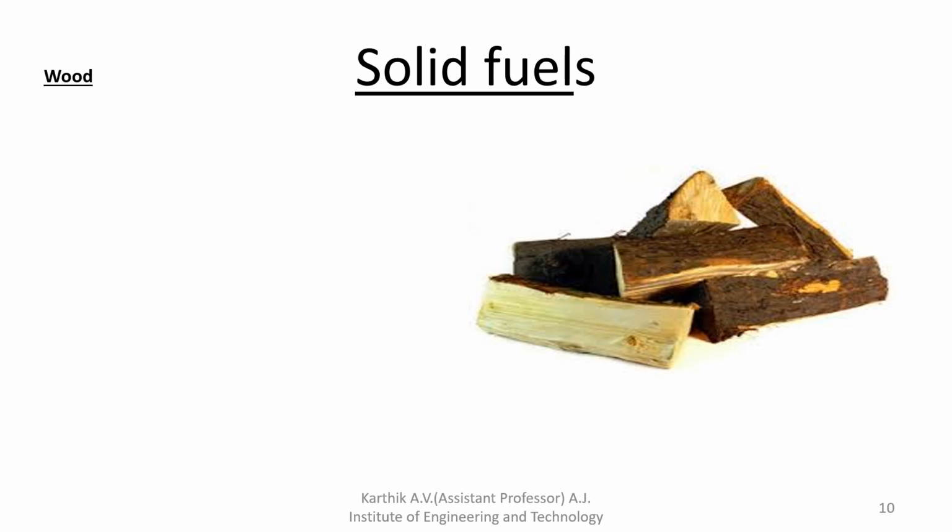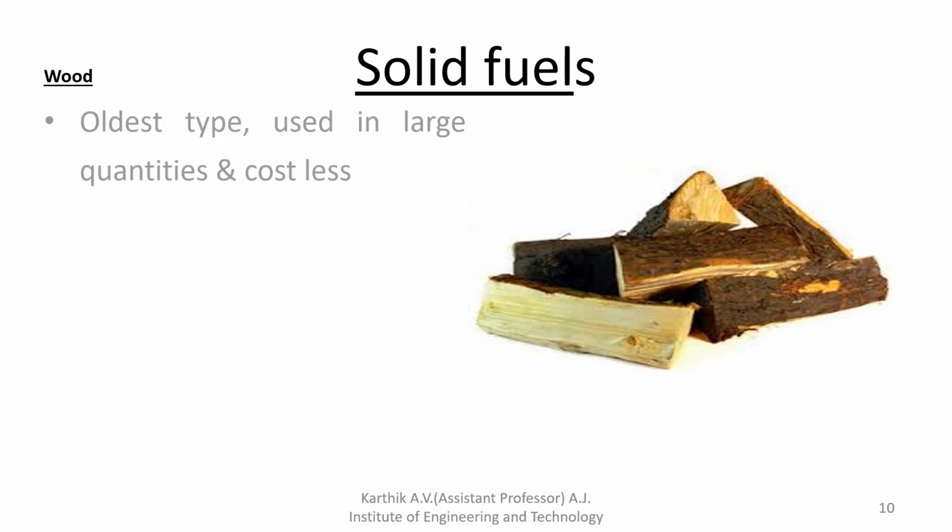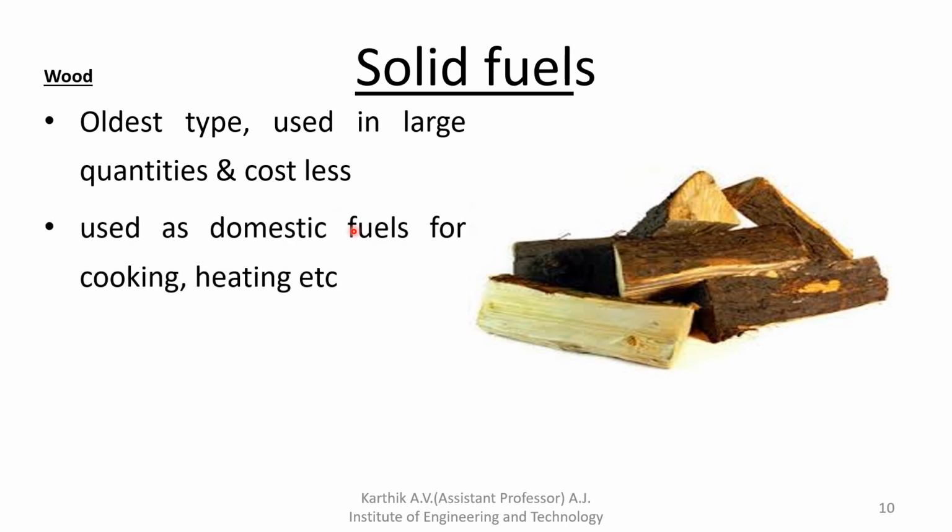What are solid fuels? The first one is wood. It is the oldest type, used in large quantity and costless. In the last few decades we have been using wood to produce heat energy. By burning this wood we get heat, and we use that heat for cooking and everything. It is used as a domestic fuel for cooking, heating, etc.